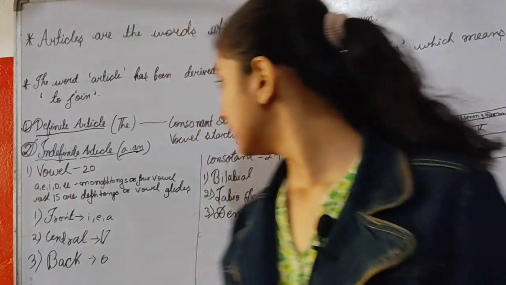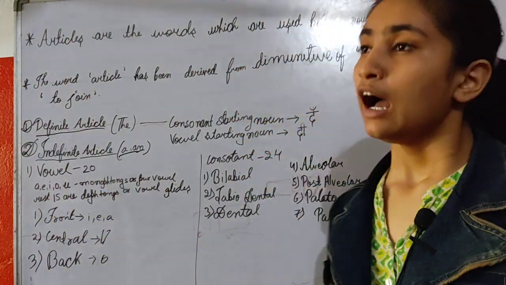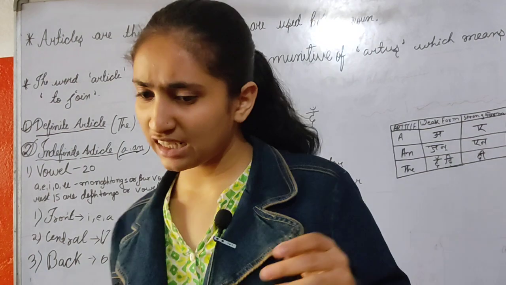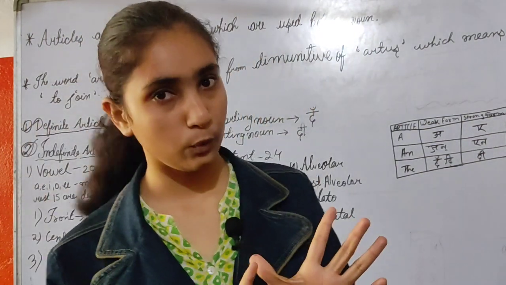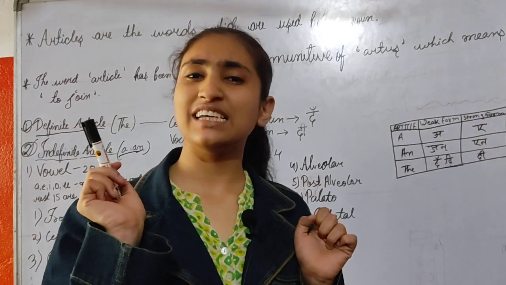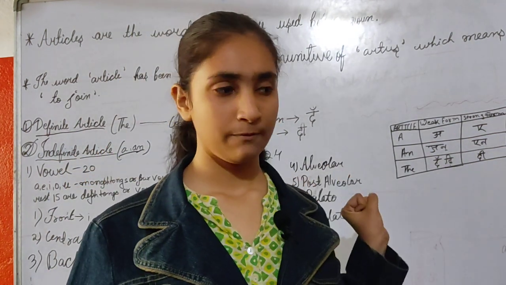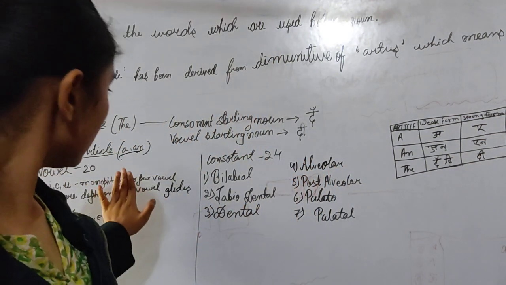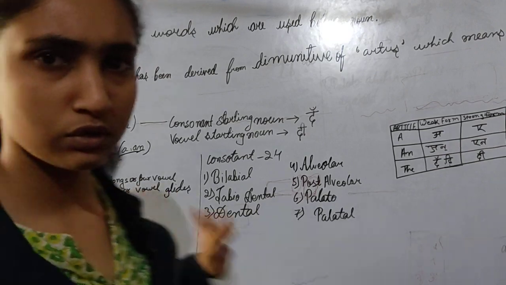Okay. Now come to the types of the vowels. Basically, we have learned that there are 5 types of vowel: A, E, I, O, U. But I say there are not 5 types of vowels. There are 20 types of vowel. But mainly we have to learn only 5. That is A, E, I, O, U.